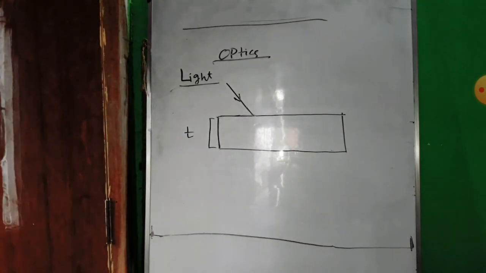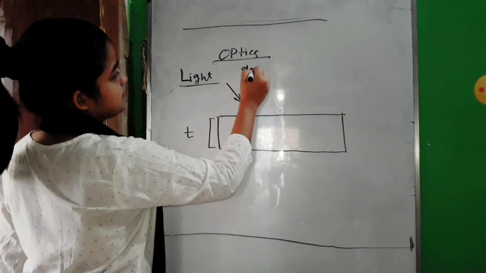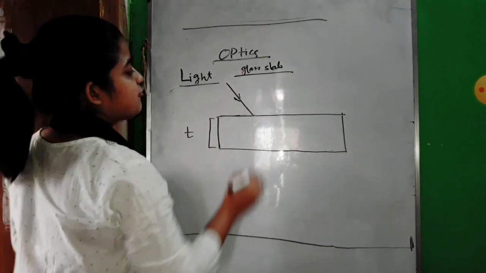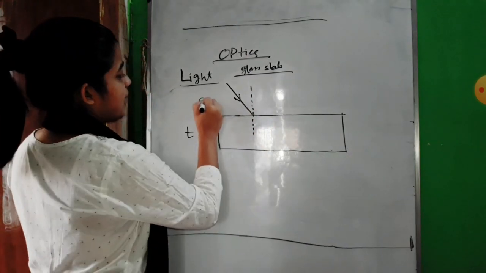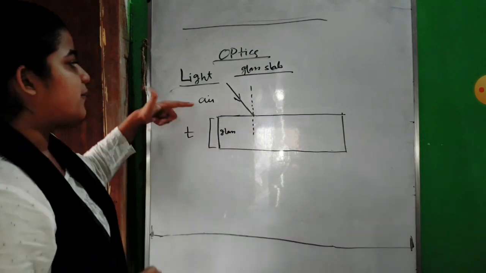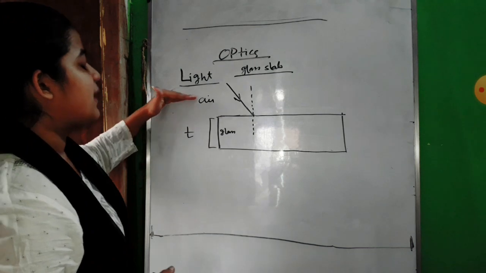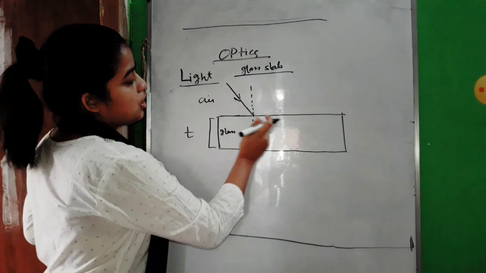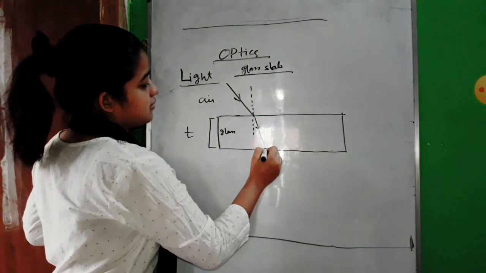Okay, so like that your incident ray is falling on this glass slab. If you are going to draw a normal at the point of incidence, see, from air, the light ray is going inside a glass. That means from rarer to denser medium. So as I said, when light travels from air, rarer, to denser medium, it always comes towards the normal. Here it will come like this, right?